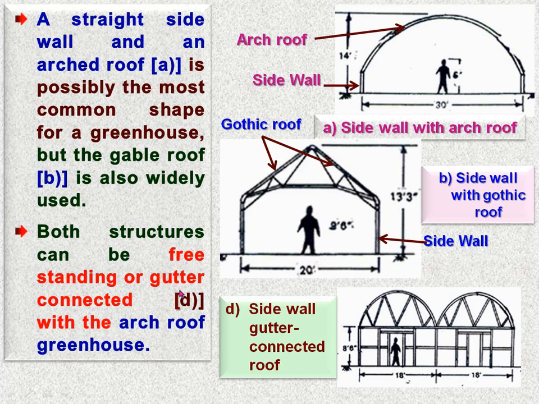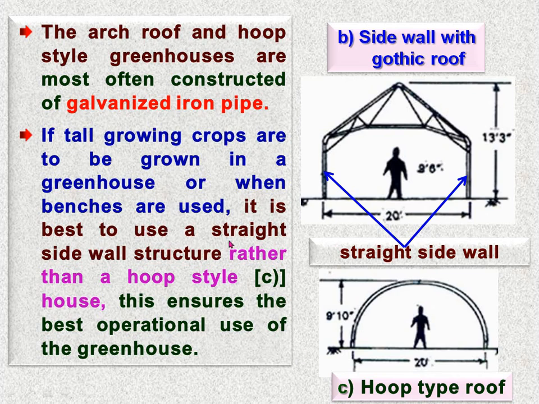That both may be either freestanding, means it is alone in the ambient environment, not joint or interconnected, or it may be interconnected. Suppose here these two portions are connected at a gutter height, that is interconnected at gutter height, maybe arc roof type greenhouse. Then it's a side wall gutter connected roof.